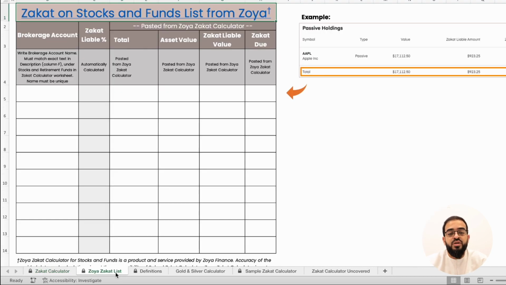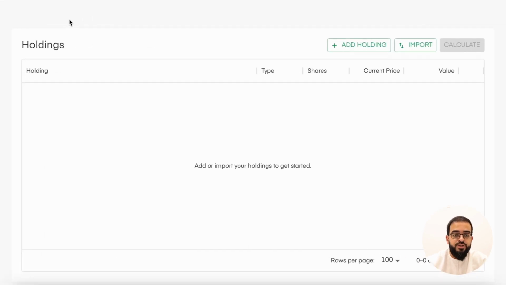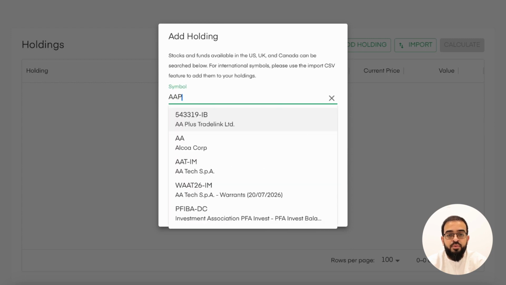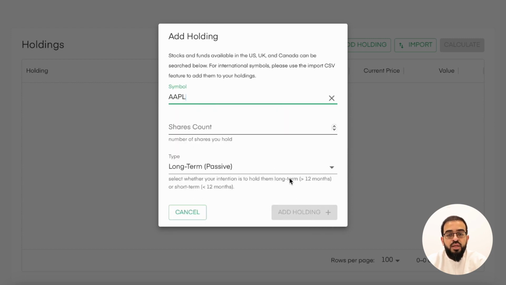If you look at the Zoya zakat list tab, you can put in the values from the website itself. So we'll go on to Zoya Zakat Funds. This is the website. This is available both in web URL form as well as through an app. You can put in the holdings. You can put in Apple, and you can say you have 10 shares of Apple.